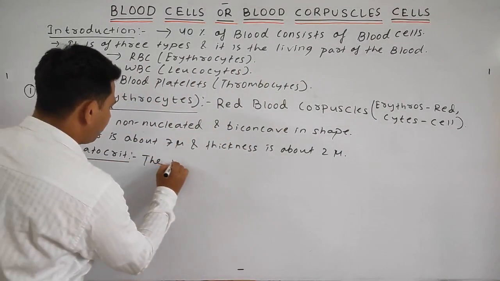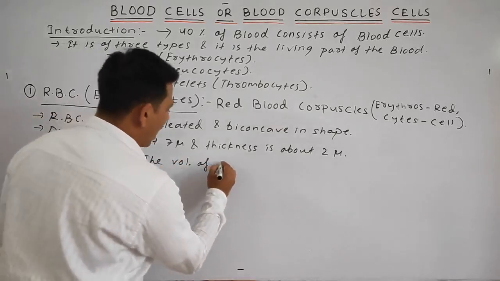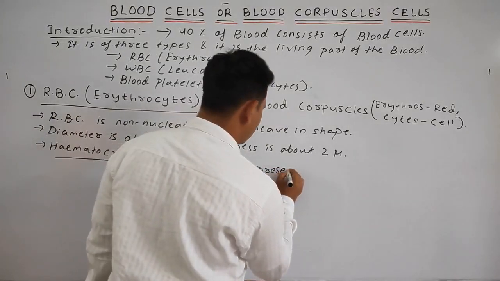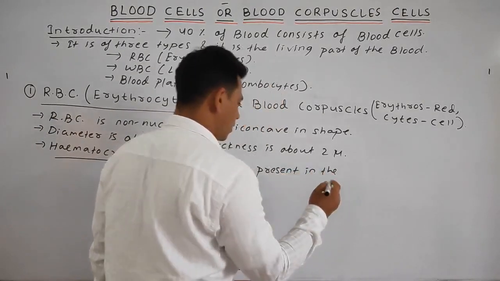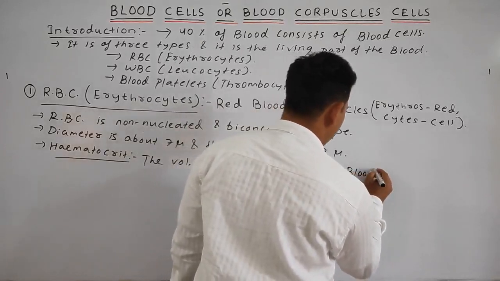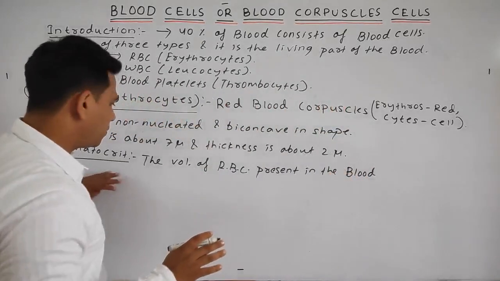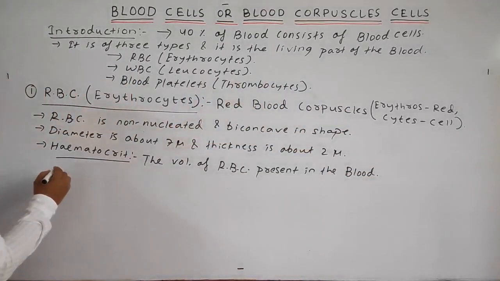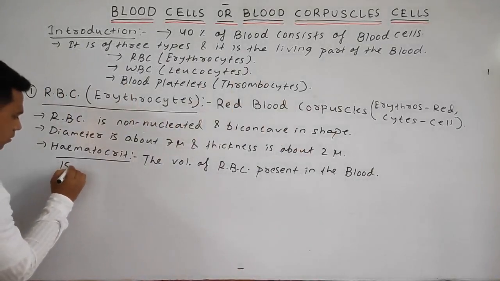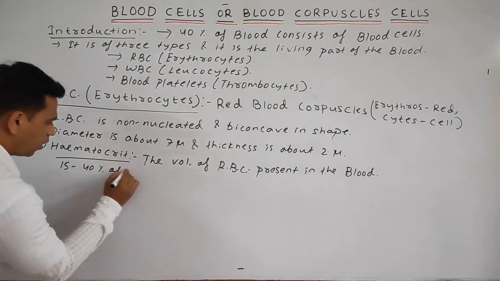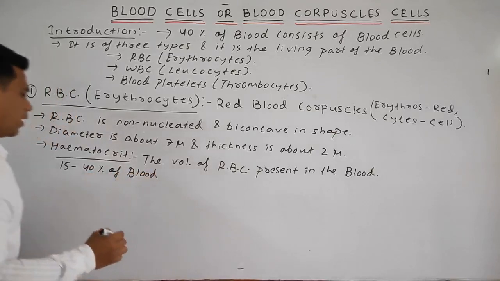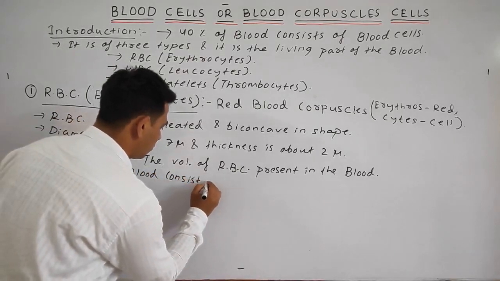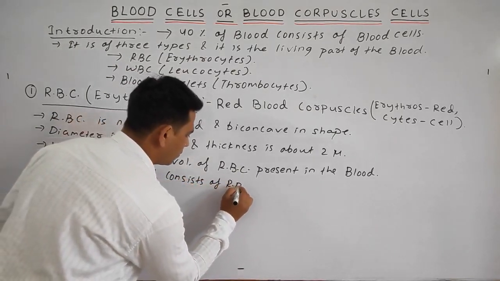The volume of RBC present in the blood is known as hematocrit. What is the percentage? Around 15 to 40% of blood consists of RBC.